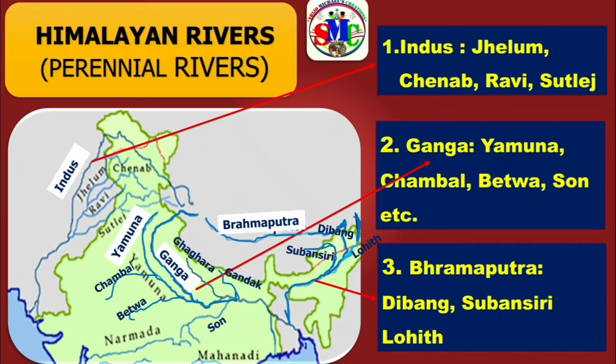Now let us move to river Ganga. This is the location of river Ganga, and its tributaries are Yamuna, Chambal, Betwa, and Son. Now the third one, that is on the east side, that is Brahmaputra. This is the location of Brahmaputra. We have to draw like this. Then its tributaries are Dibang, Subansiri, Lohit, etc.